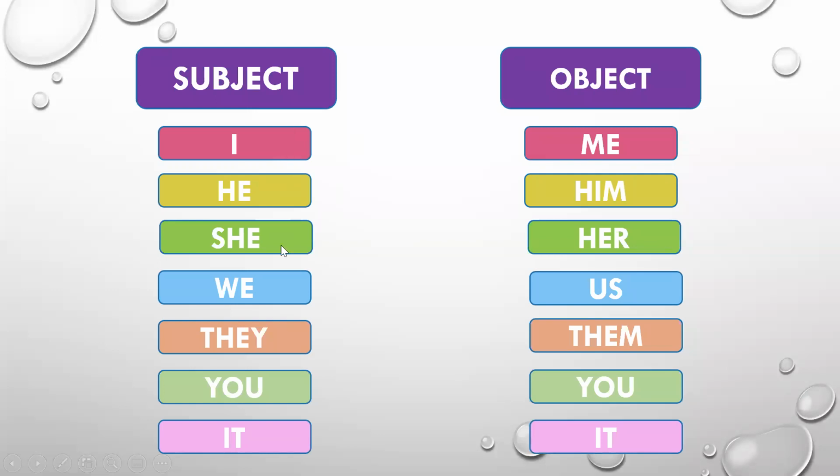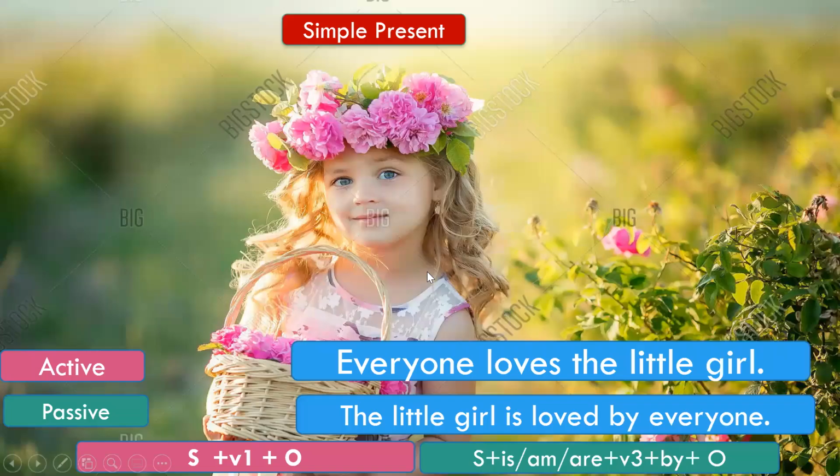And if these pronouns are your subject in the active voice, then when they become an object in the passive voice, their forms will also change. I will become me, he will become him, she will become her, we will become us, they will become them, you and it will remain the same.